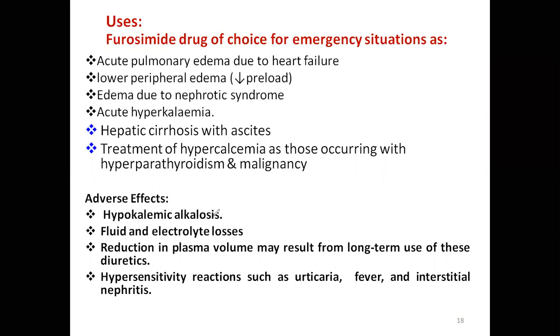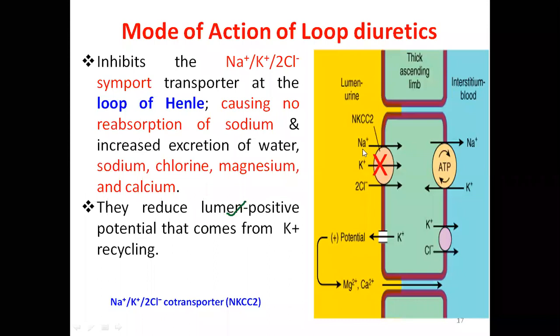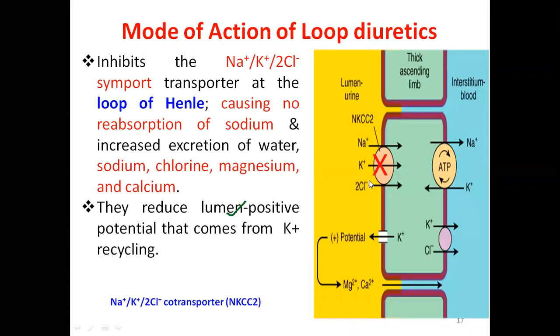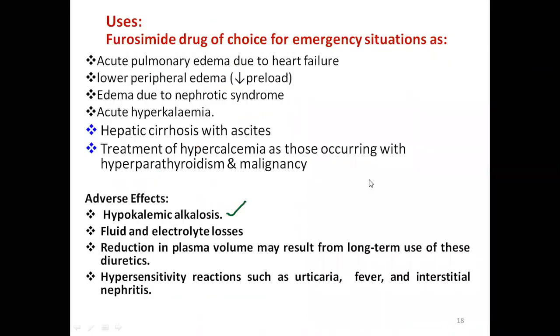What are the side effects? Hypokalemia, potassium loss, because it blocks sodium and potassium. Potassium is also blocked, so potassium loss occurs. We said we can use it in acute hyperkalemia: if the level of potassium is high and you take this drug, it prevents further rise. So what is the side effect? Potassium loss occurs.